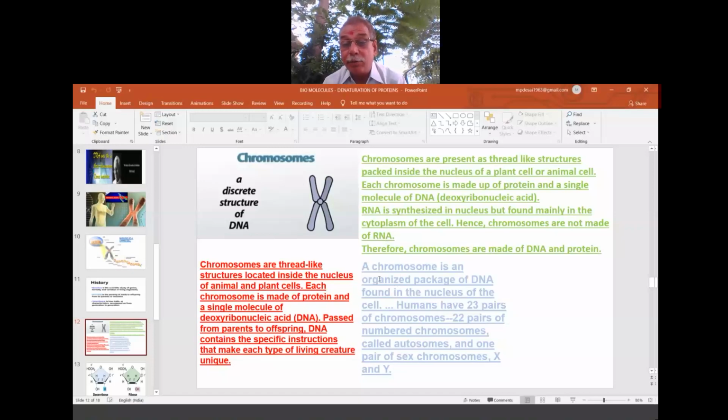Now, this blue part. A chromosome is an organized package of DNA found in the nucleus of the cell. Humans have 23 pairs of chromosomes. Every human being has 23 pairs of chromosomes. Out of 23, 22 pairs of numbered chromosomes are called autosomes. They perform some other function. But that one pair is there, no? That one pair is called what? A sex pair or sex chromosomes. So they are named X and Y. So that means they will decide the sex of a child.